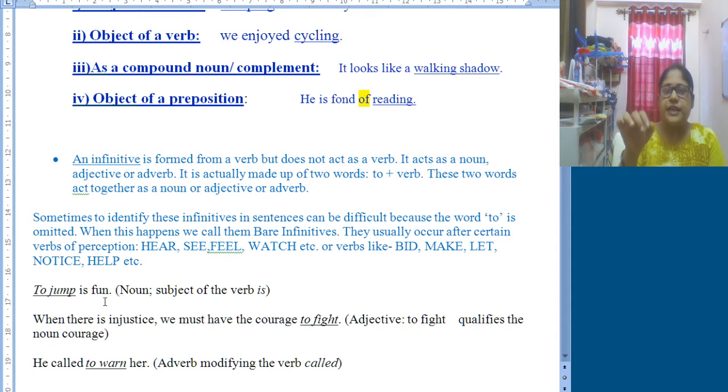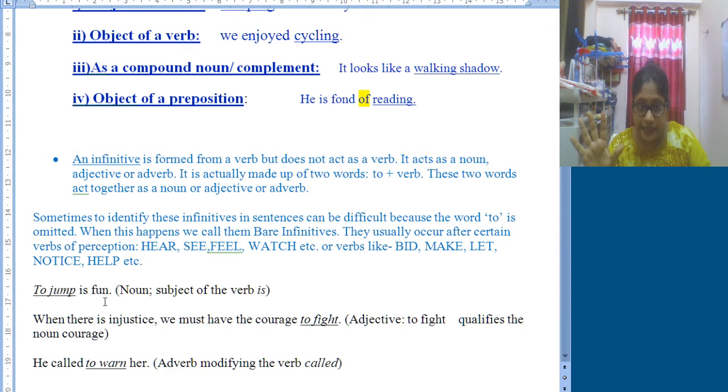If we take an example where infinitives work as an adjective: when there is injustice we must have the courage to fight. Here to fight qualifies the noun courage. We must have courage of doing what? That is to fight.